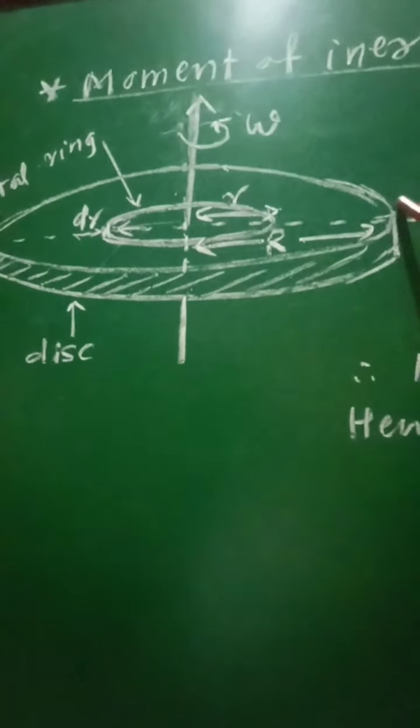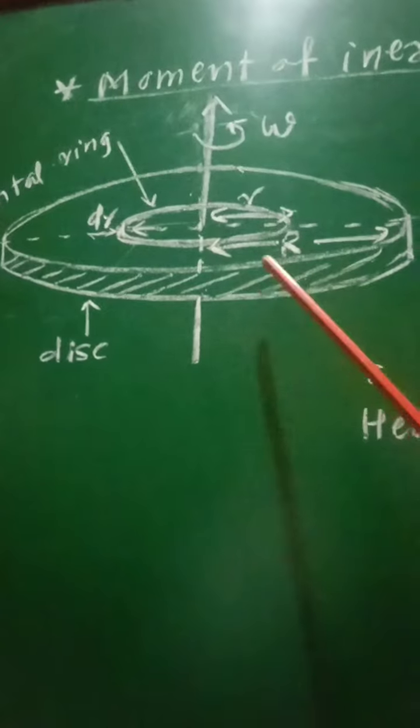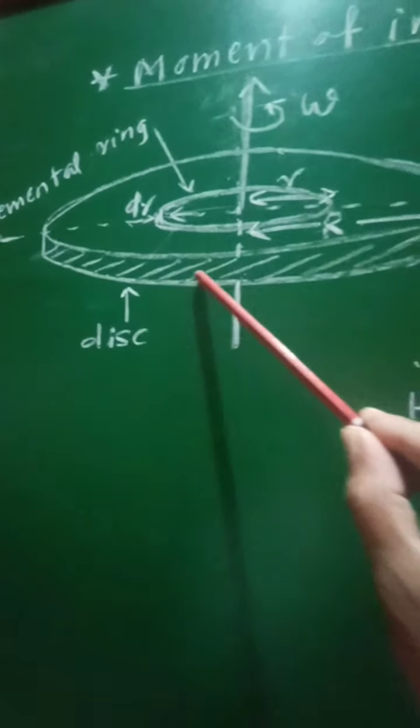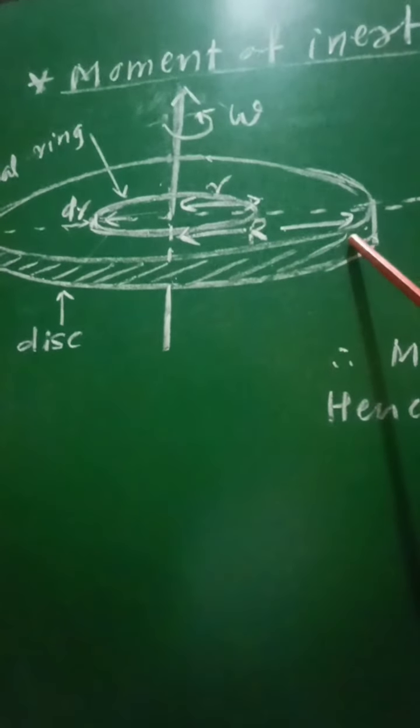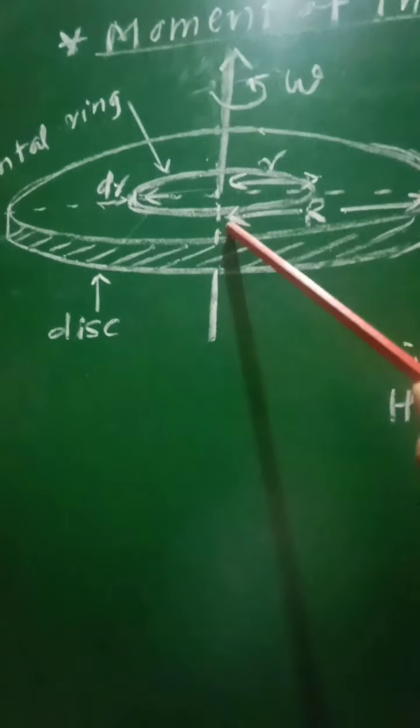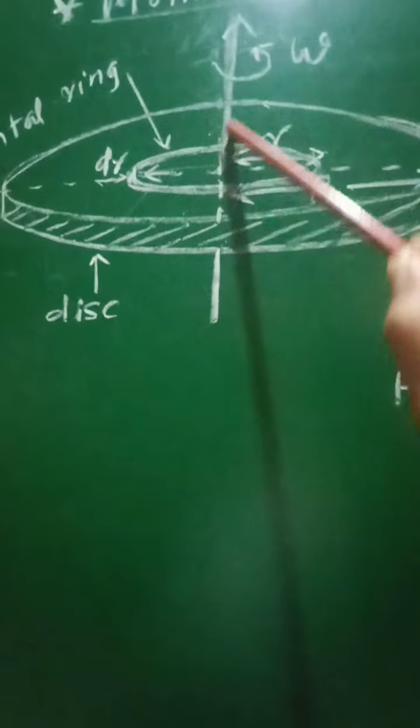a disk of mass capital M and radius equal to capital R. So this is the disk having its mass equal to capital M and radius equal to capital R, which is set into rotation about an axis passing through its center and perpendicular to its plane.